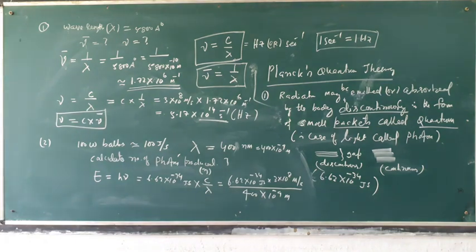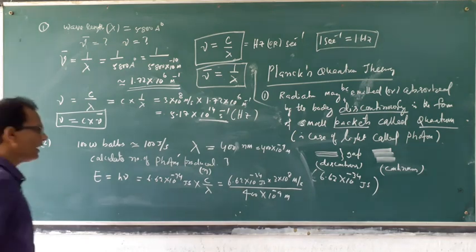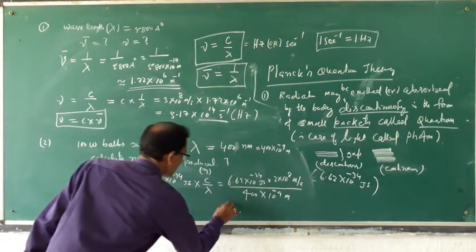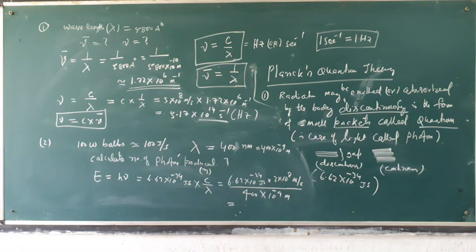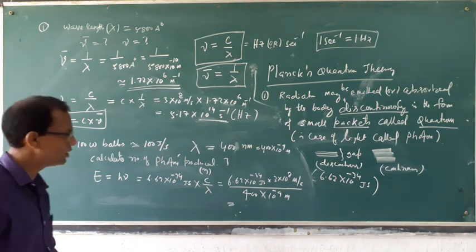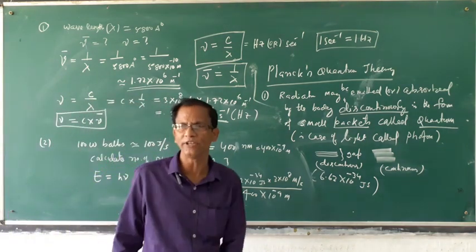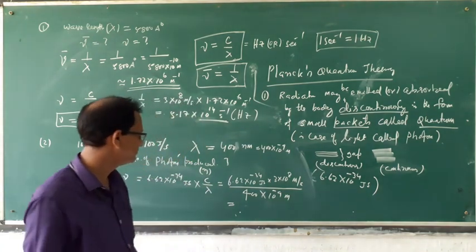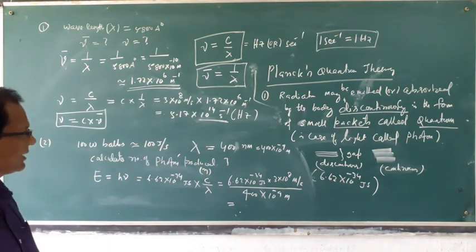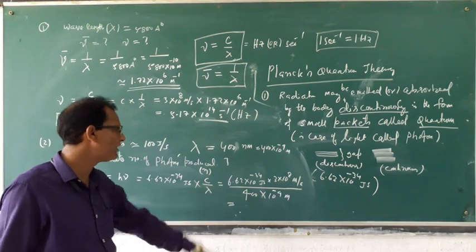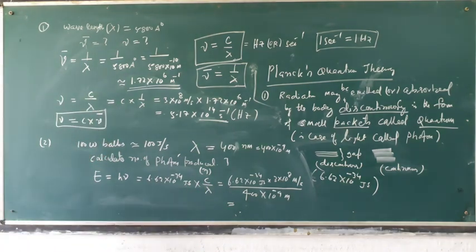If you solve it, how much energy is coming? Pause your video and try to solve it. Try to solve the problem quickly so that you can save your time for other questions.